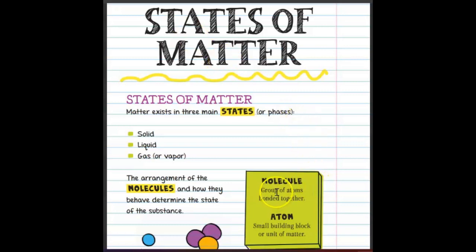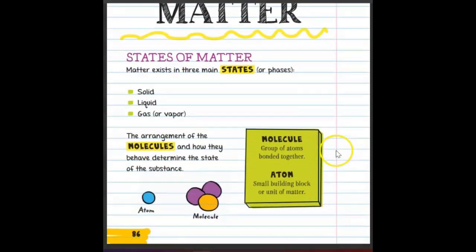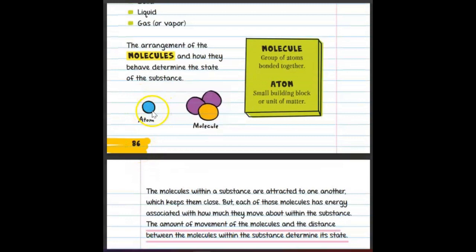So what is a molecule? A molecule is a group of atoms bonded together. As you can see here, this is an atom and this is a molecule. So a group of atoms bonded together forms a molecule. What is an atom? We already discussed, right? An atom is the small building block or unit of matter. So if matter is made up of something, that small unit is called an atom, and so many atoms joined together, or a group of atoms bonded together, can be called a molecule.